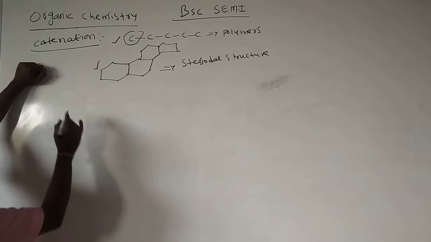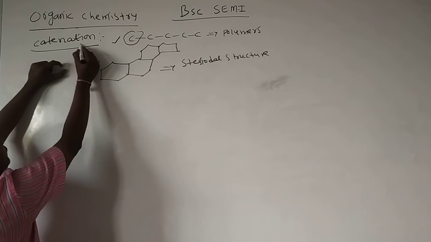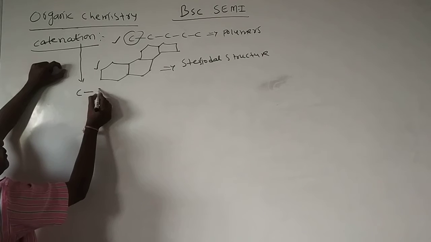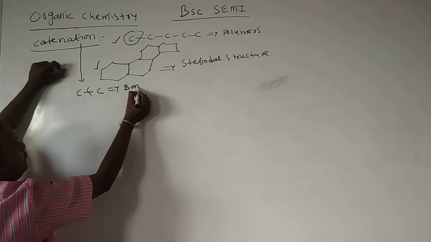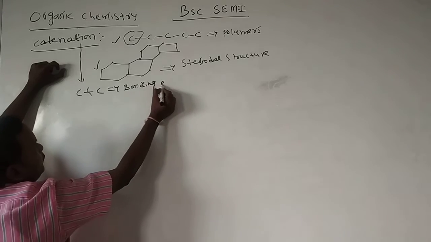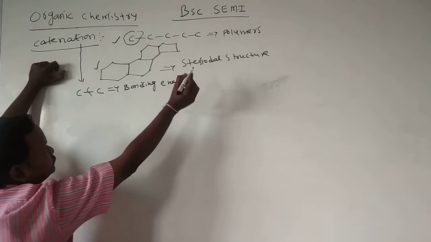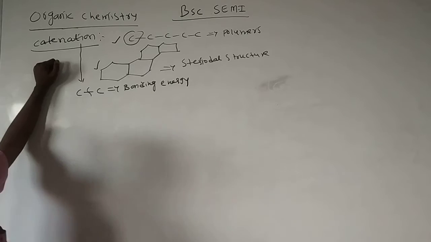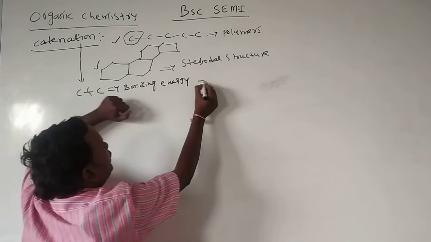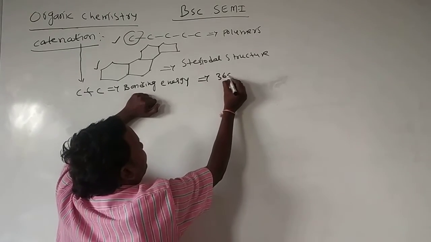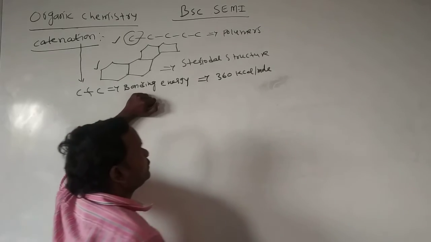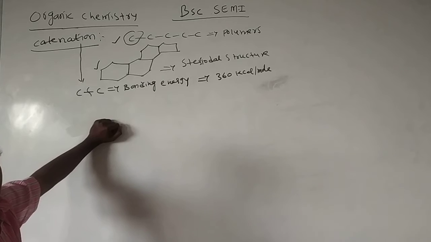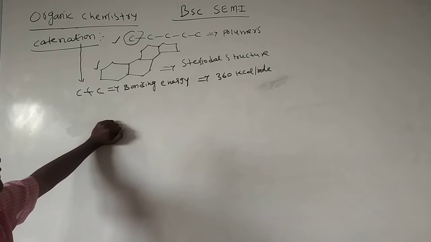And why does carbon exhibit catenating property? Due to more and more bonding energy. Nearly that bonding energy is 360 kilocalories per mole.